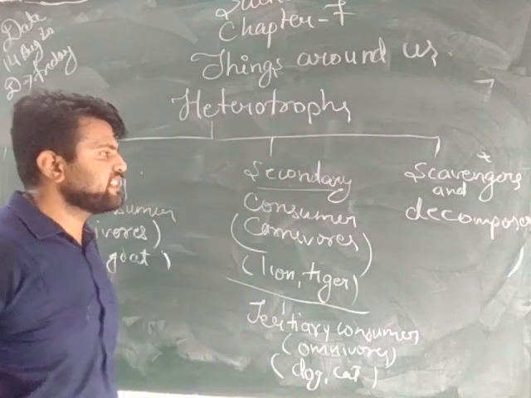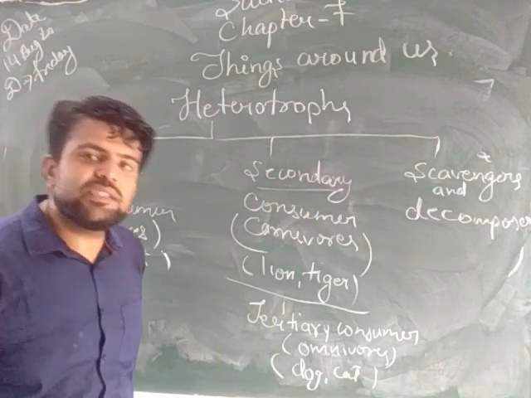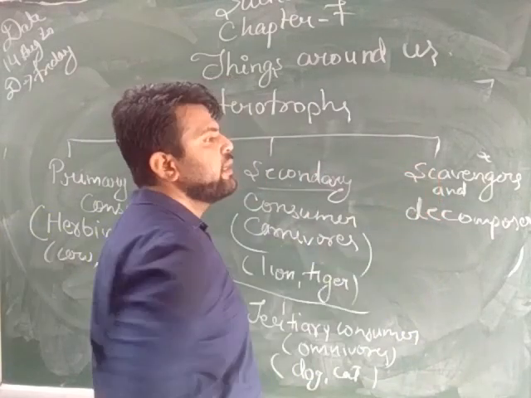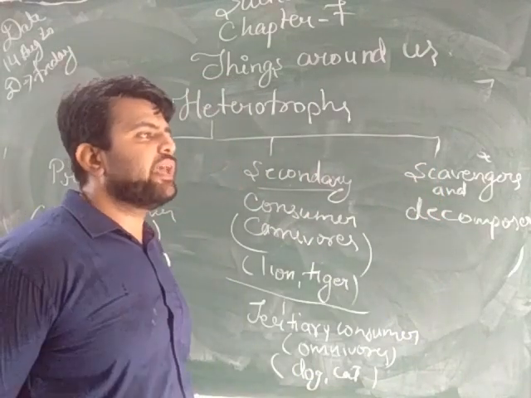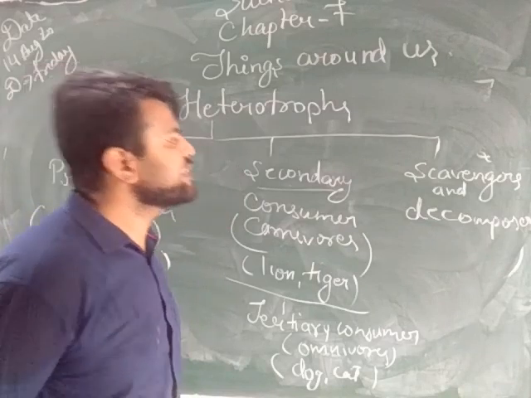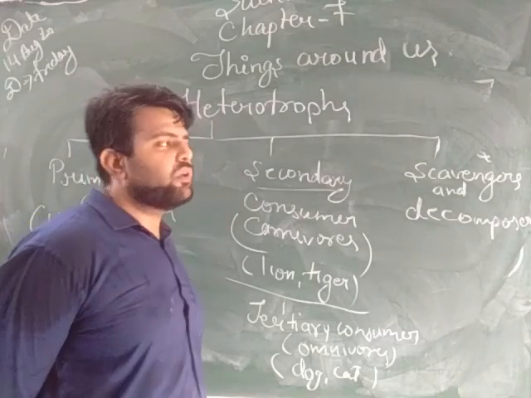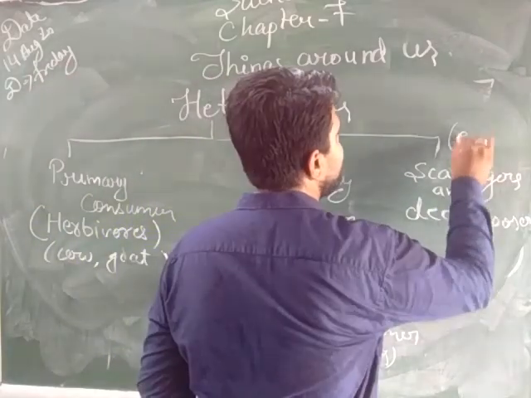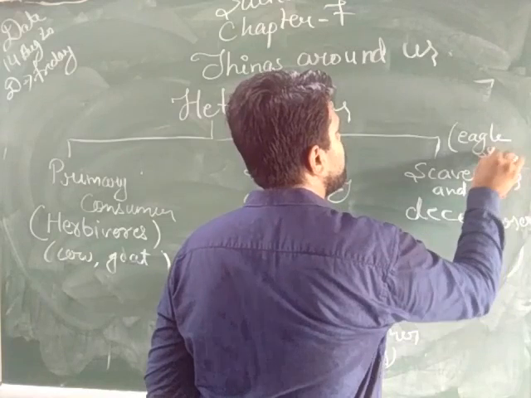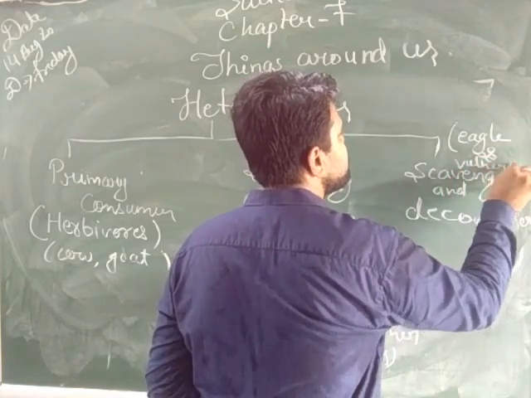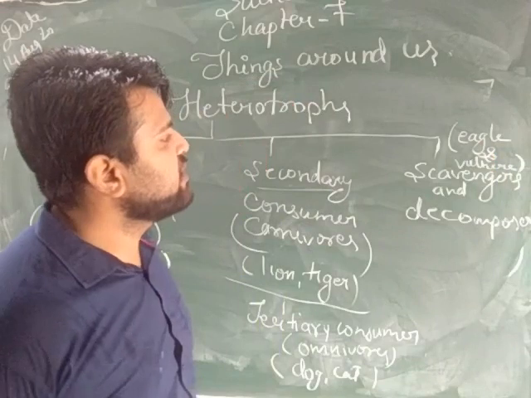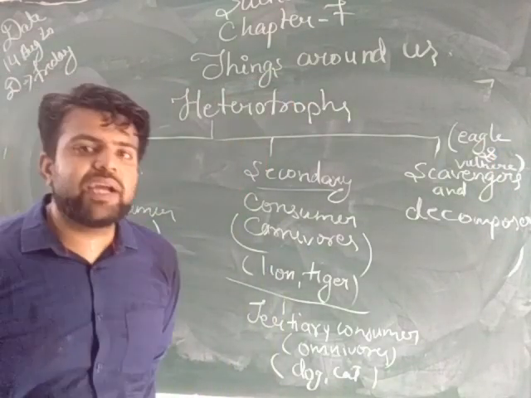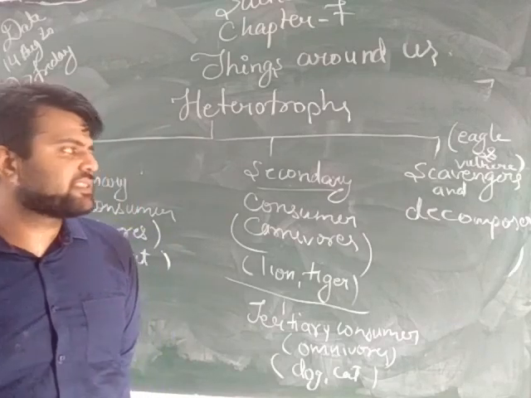Okay. Last, scavengers and decomposers. What are scavengers? Scavengers are the organisms that feed on dead animals. The animals that feed on dead organisms are called scavengers. Examples we can give: eagle and vulture. Eagle and vulture feed on dead organisms, and thus they are called scavengers.